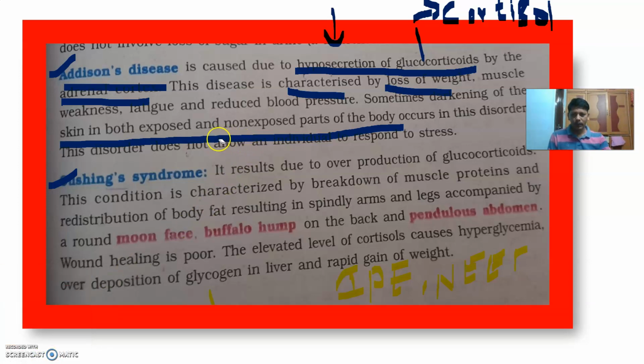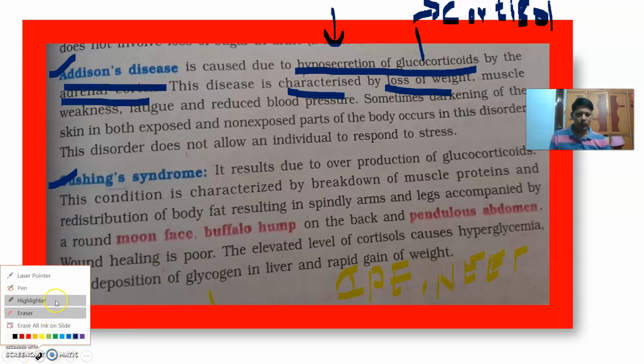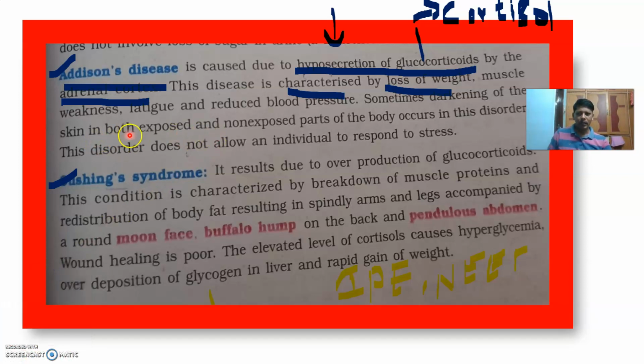Learn this one and write this one today itself. Whenever you watch this video, immediately after listening to this, if you are willing, try to write it down. Sometimes darkening of skin in both the exposed parts and non-exposed parts of the body occurs in this disorder. This disorder does not allow the individual to respond to stress. He cannot respond to the stress.